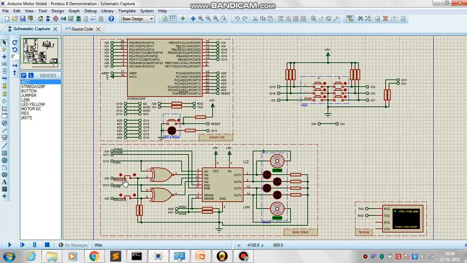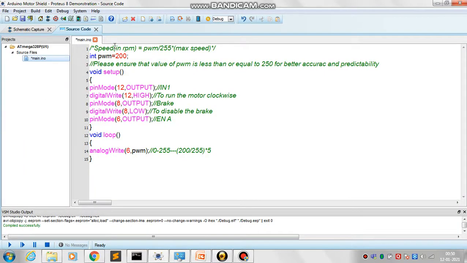With this brake and DIRA direction A and IO12 PWMA, we can control speed and direction of the motor of channel A. For calculating speed, we are using this formula. This 255 came as this is the maximum value that PWM can take. Here I have initialized a variable PWM and assigned a value 200 to it.